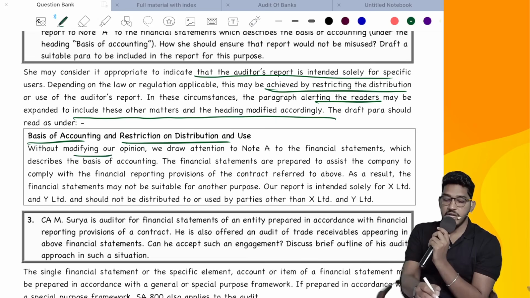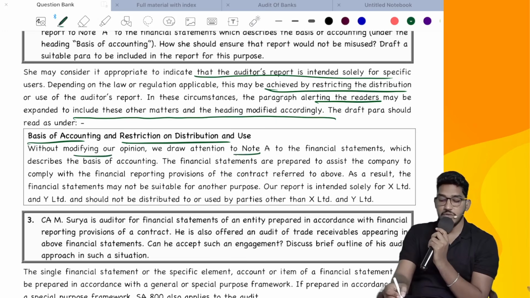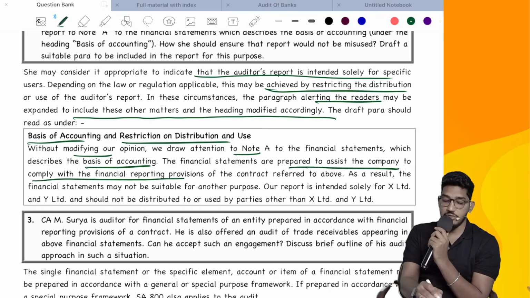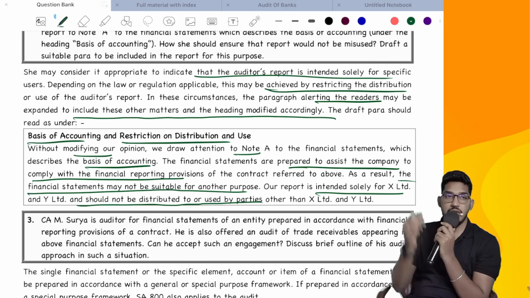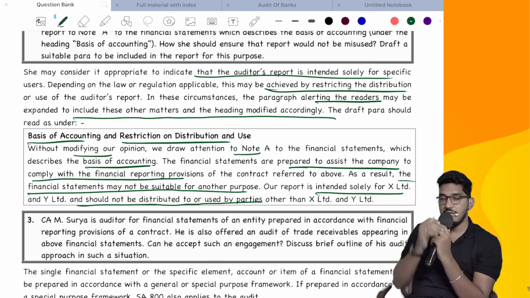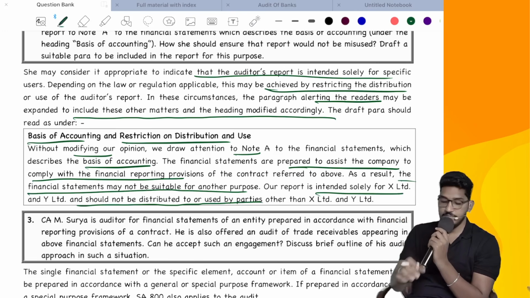Without modifying our opinion, we draw attention to note A to the financial statements, which describes the basis of accounting. The financial statements are prepared to assist the company to comply with the financial reporting provisions of the contract as referred to above. As a result, the financial statements may not be suitable for another purpose. Our report is intended solely for X Limited, and this report should not be distributed or used by other parties. So that relevant paragraph has been expanded and even the heading is also modified. Next.